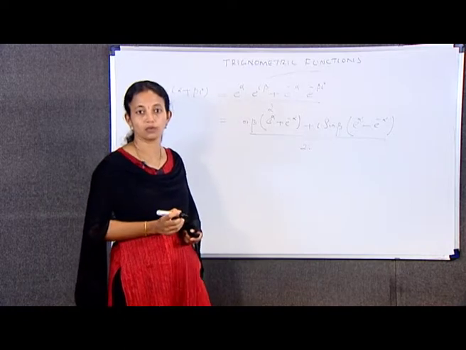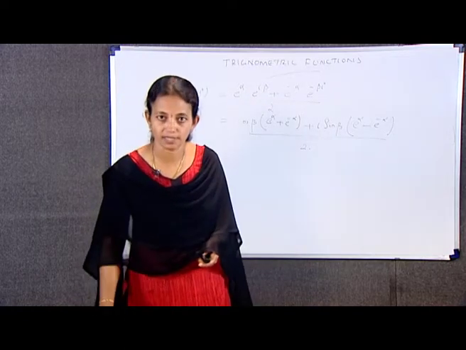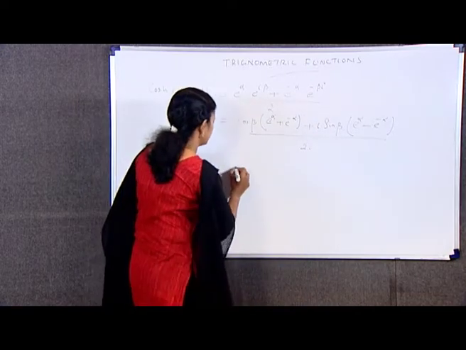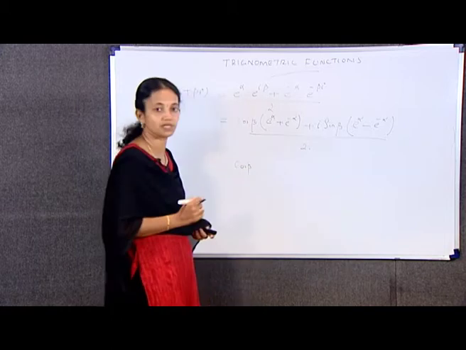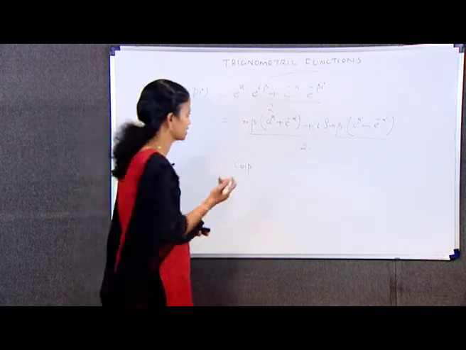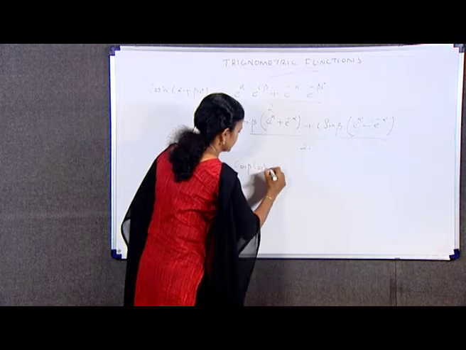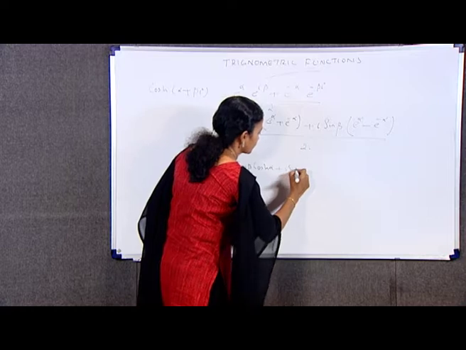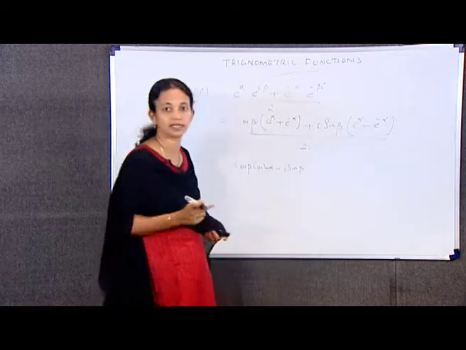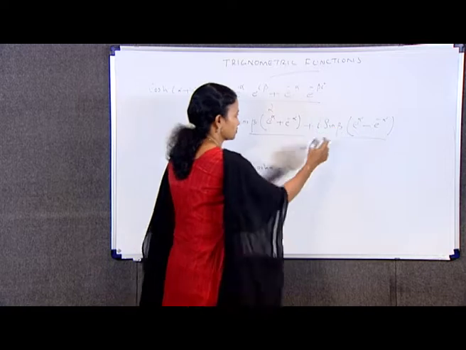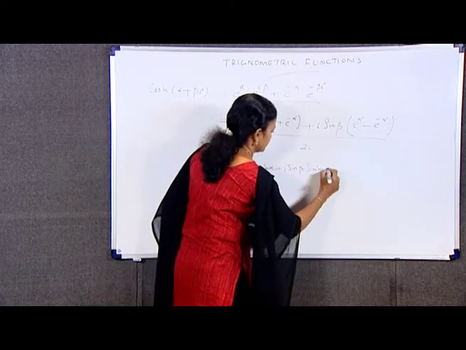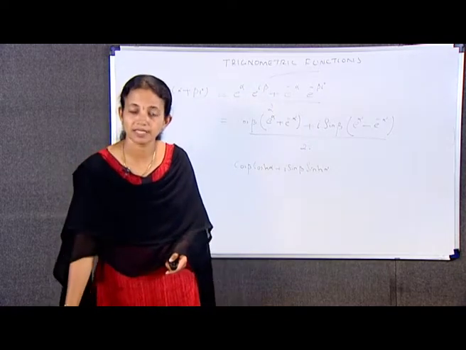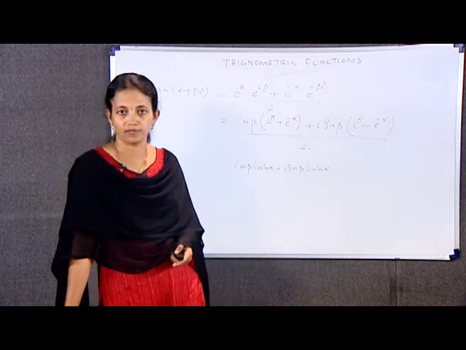That is, which is equal to cos β into cosh α plus i sin β into sinh α. This is the expansion of sinh α. So, it is equal to cos β cosh α + i sin β sinh α.